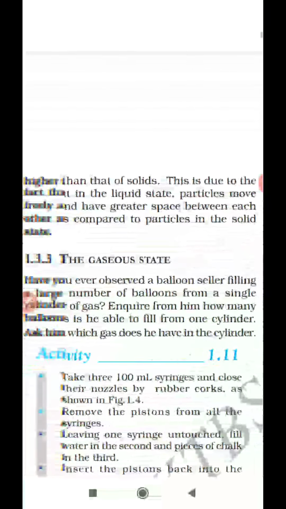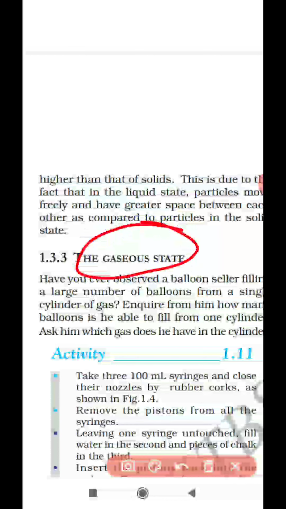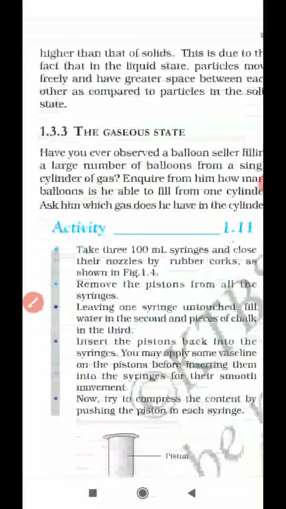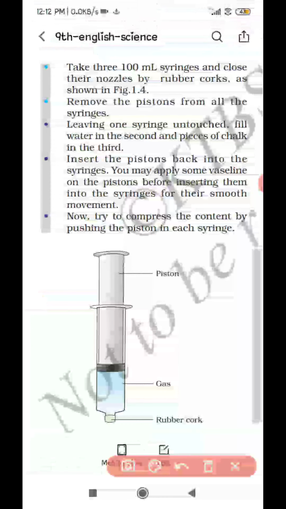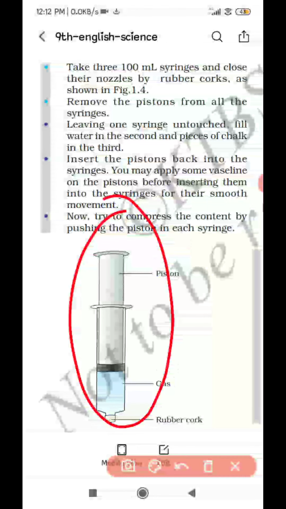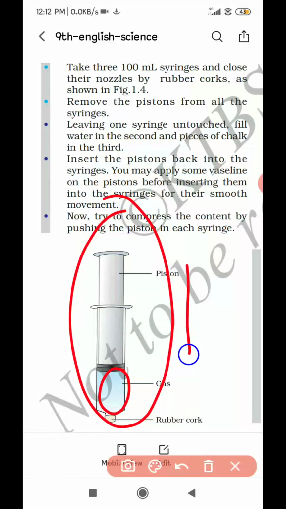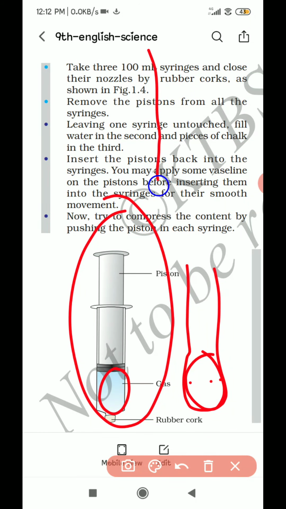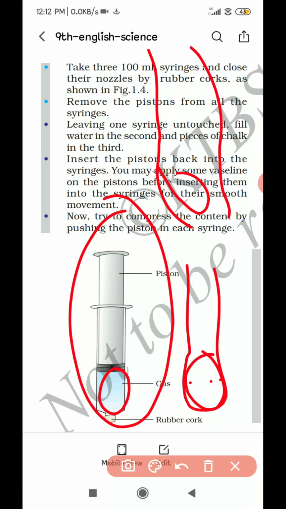Now let us learn about the gaseous state. You have to know gaseous state is highly compressible. Highly compressible means it can be compressed very easily. For that we have an experiment illustrated here. We take 3 syringes like this. One syringe is filled with water, another is filled with air, and another is filled with some chalk paste, nothing but a solid.